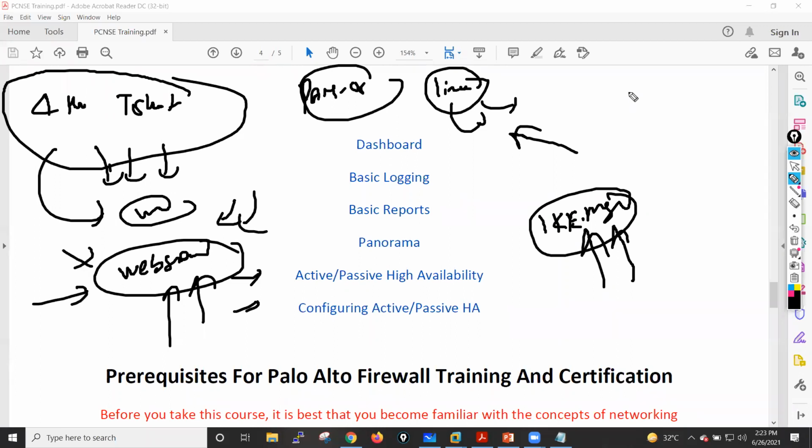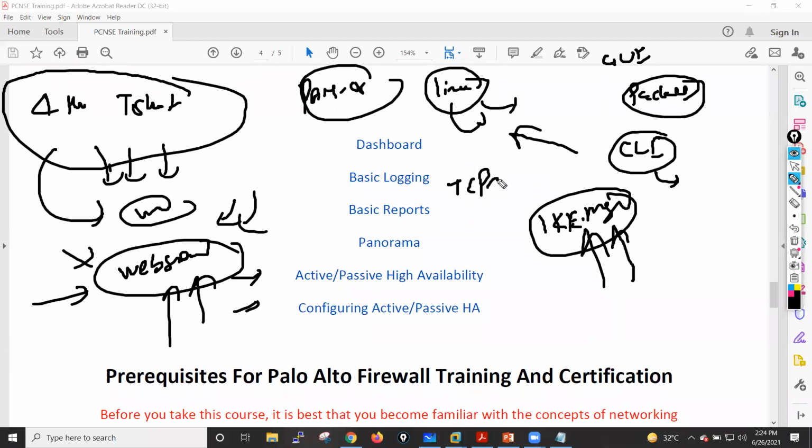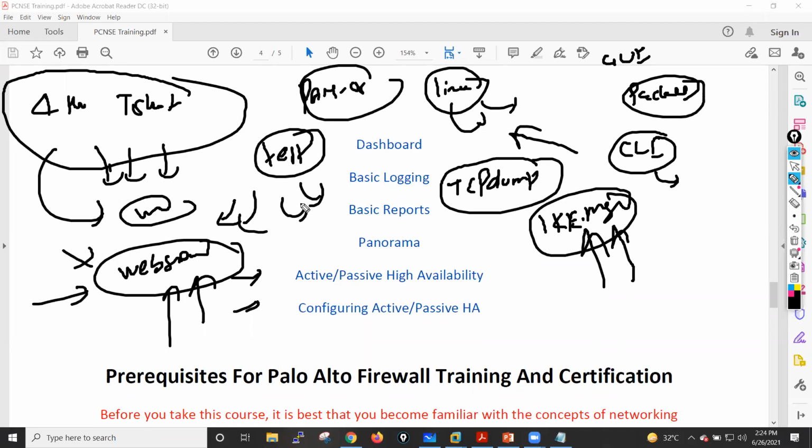And also in the troubleshooting class, I'll tell you how we can do the packet capture, how we can capture packets by using the graphical user interface, how we can enable the packet capture by using the CLI. Okay. I will also tell you how we can troubleshoot management related issues by using the tcpdump command. So all these things I will cover, and also what is the meaning of the test command, if you want to enable debug for maybe VPN traffic, for routing, how we can enable all these things. I will cover in detail what are the things you have to see in case of troubleshooting. Okay. So all these things I will cover in your troubleshooting class, guys.